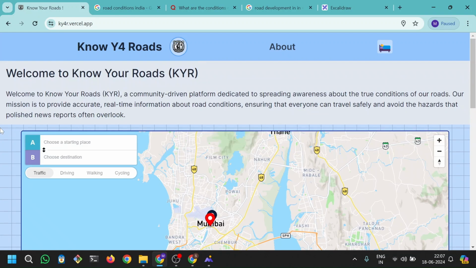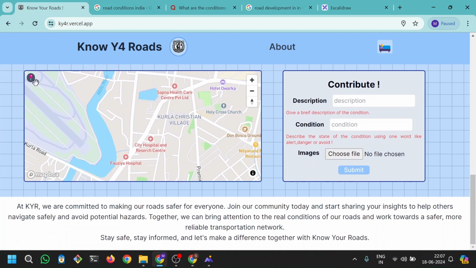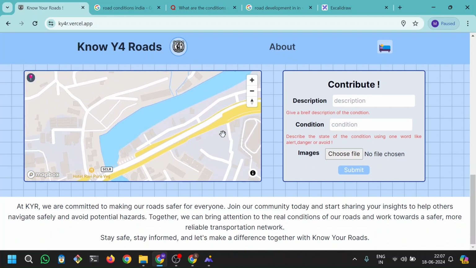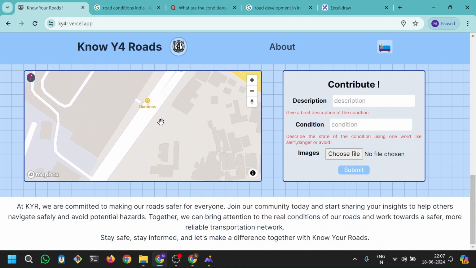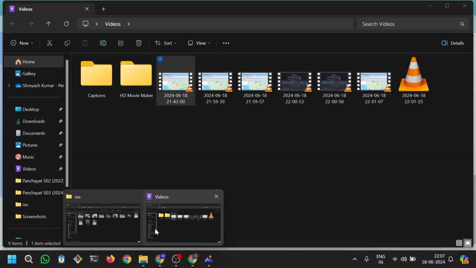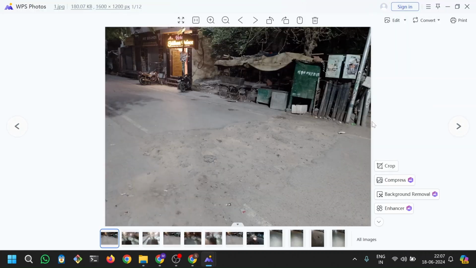Let's see how easy it is to add to this platform and how I can contribute to it. If I click on this location, it points me towards Mumbai. I don't live in Mumbai, but let's say in front of Domino's there is some sort of issue. The road is not well constructed. I have actually clicked some photos from near my house, and let's analyze those and add one of them. I will remove the false ones from the database, so that it doesn't misguide people. This is just for demonstration purposes.